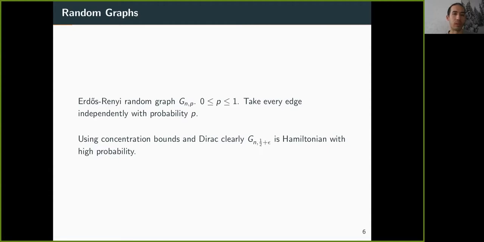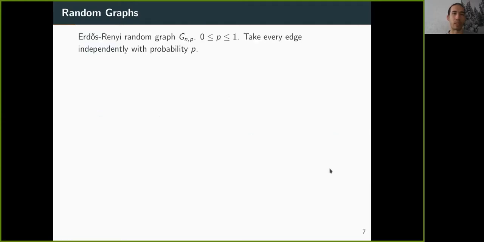The question is, of course, is this the best possible? And here I would like to expand a bit on random graphs.